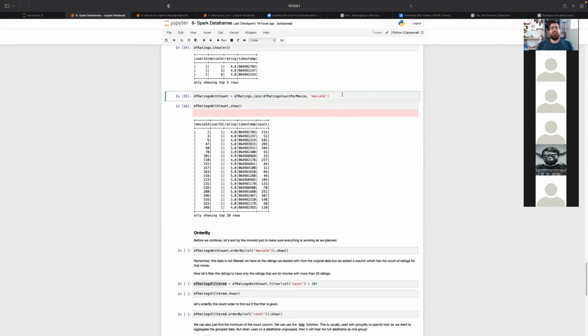Okay, so the inner join is going to map every movie ID with the other one, but if it doesn't find the movie ID in the other data frame, it's going to take out the whole row. So this is good if you also want to filter some data, like you want to join, but also keep just the ones that you have in both data frames.